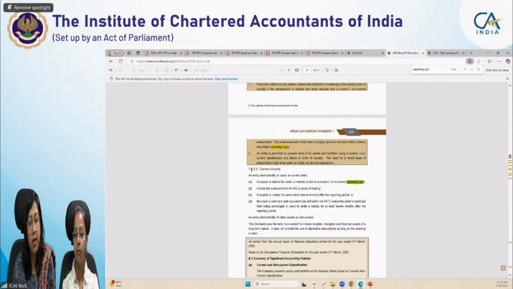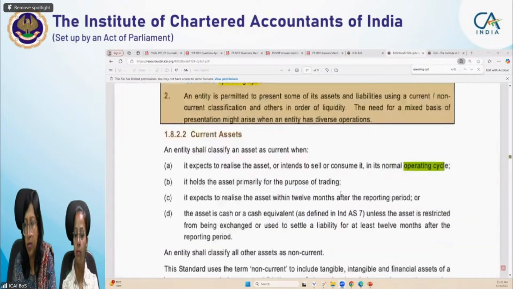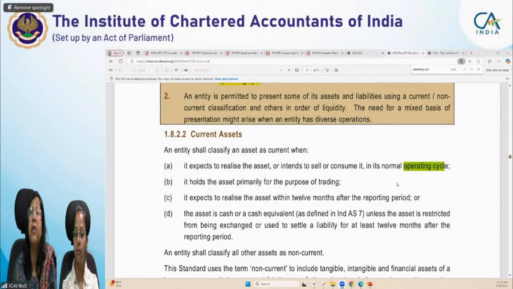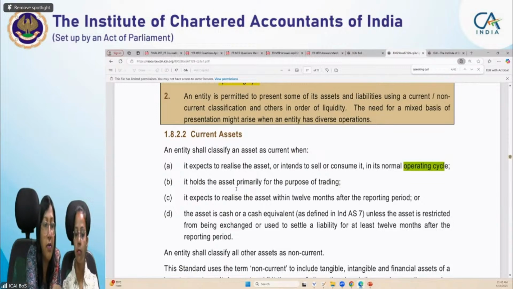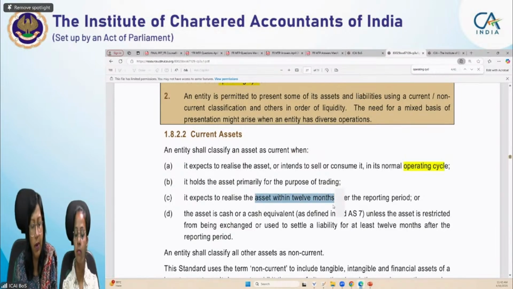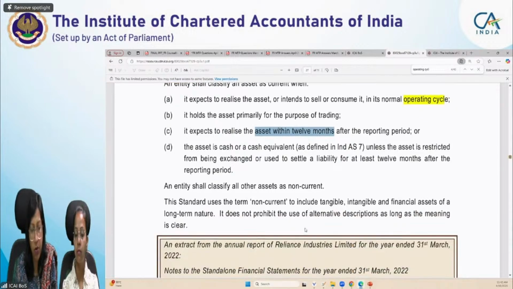See, this is para 66 of Ind AS 1. Let me just zoom it out. Students, I hope it is visible to you now. It expects to realize the asset or intends to sell it in a normal operating cycle. Holds the asset primarily for the purpose of trading. Expects to realize the asset within 12 months. So the first criterion is that the asset should be realized within 12 months. The asset is cash or cash equivalent.